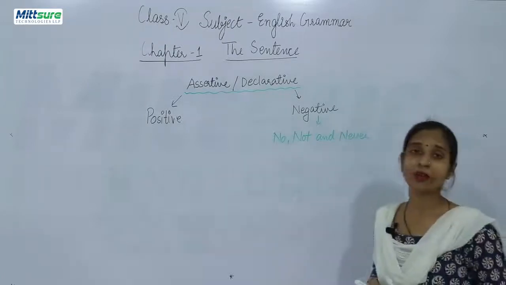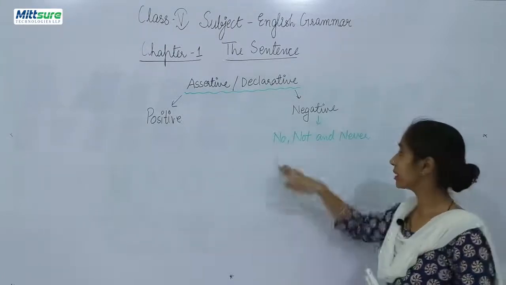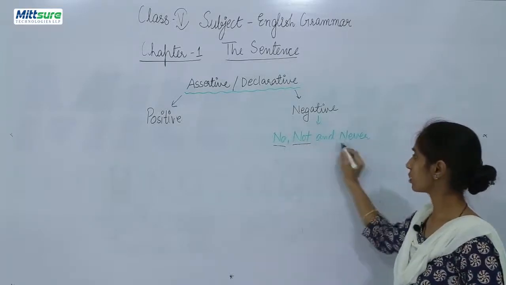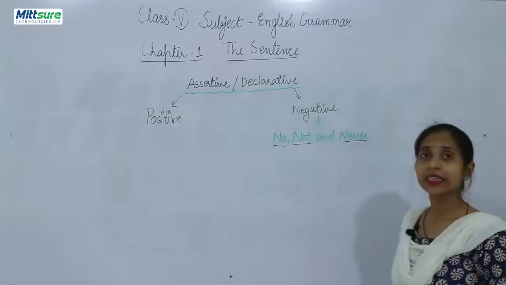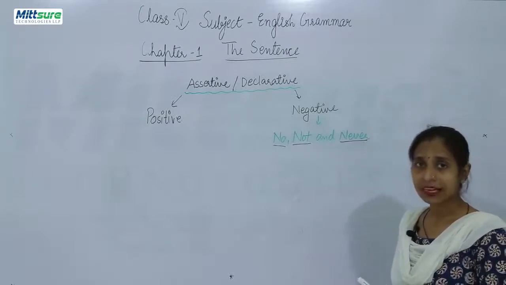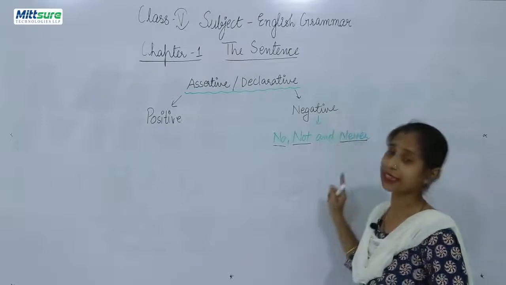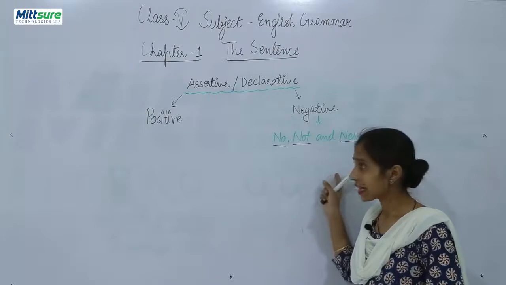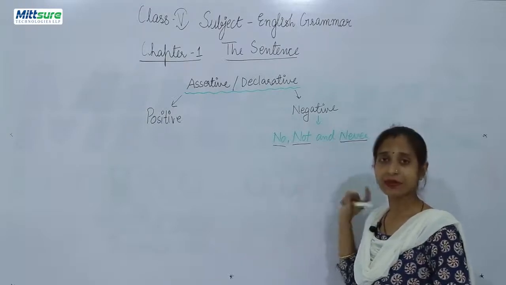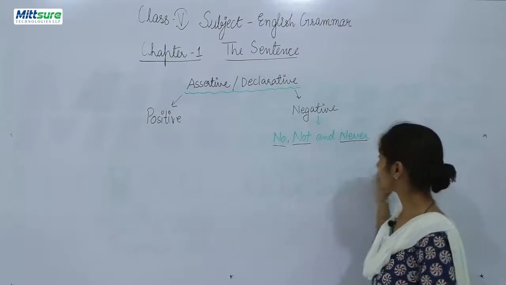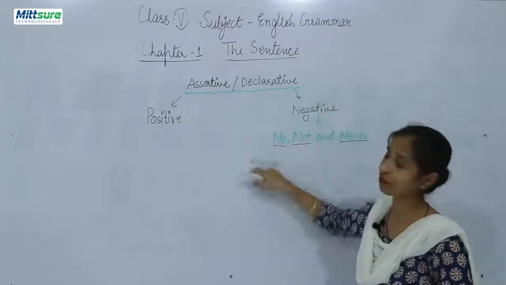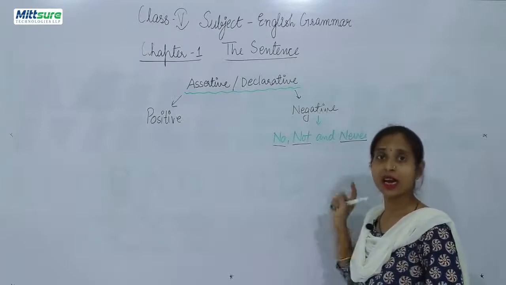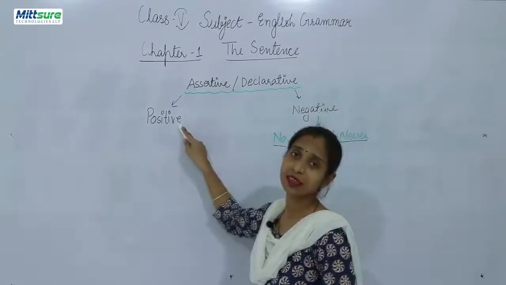If a statement includes these three words, no, not, never, then such kind of statements will be known as negative statements. And simple assertive sentences which don't include such negative words, no, not, never, are known as positive statements.